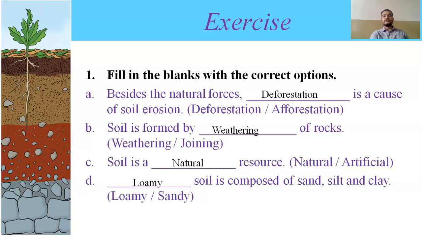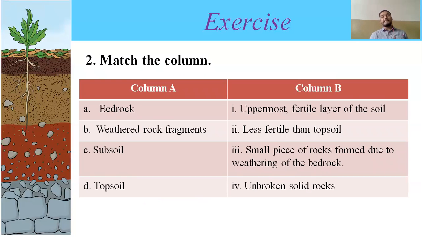Now we will move forward to our next question, that is match the column. Here in column A, layers of soil are given, and in column B the function is given. First I'll read out all the options. First option is bedrock, second one is weathered rock fragments, third one is subsoil, fourth one is topsoil. In column B, first is uppermost fertile layer of the soil, second one is less fertile than topsoil, small pieces of rocks formed due to weathering of bedrock, this is third one, and fourth one is unbroken solid rocks. So what is bedrock?